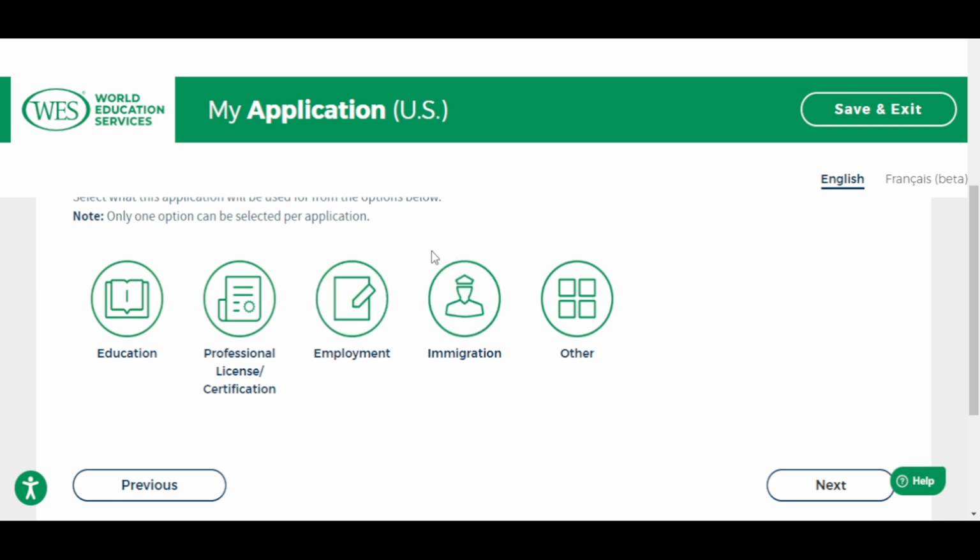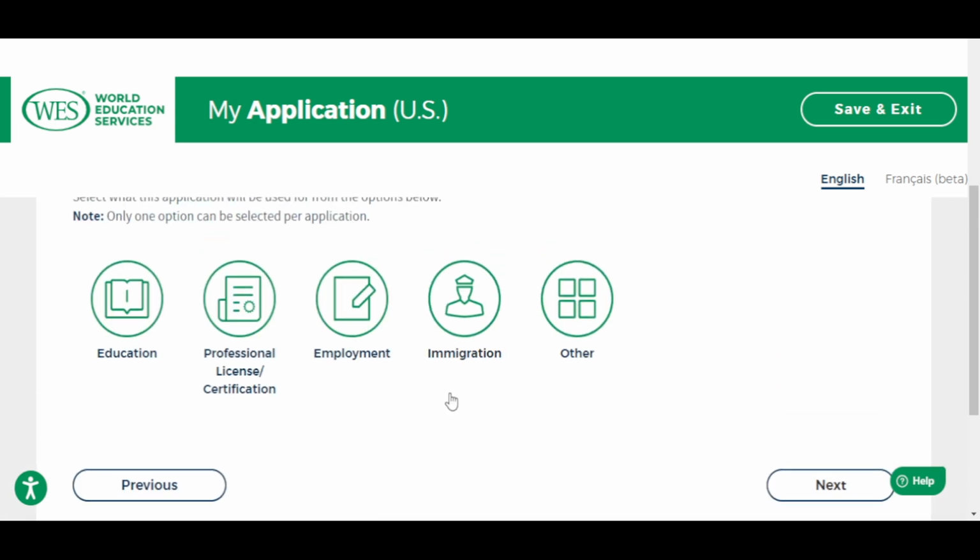Then if you are using it for immigration purposes, you want to relocate, maybe you don't have a job offer yet, especially to Canada, I used this immigration option for Canada when I was doing mine. So if you are going through the immigration route to Canada, you choose immigration here. It will take you straight where you can continue with your application. If none of what you want to use it for is here, please click other and select the one that applies to you.